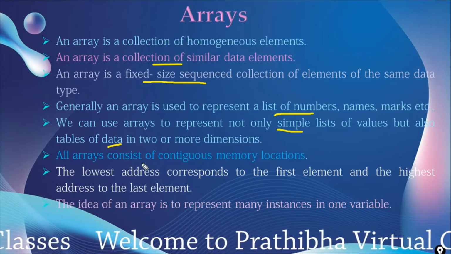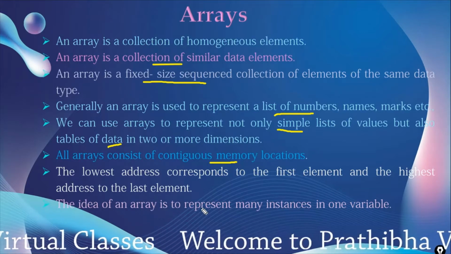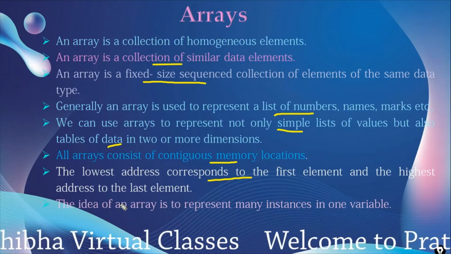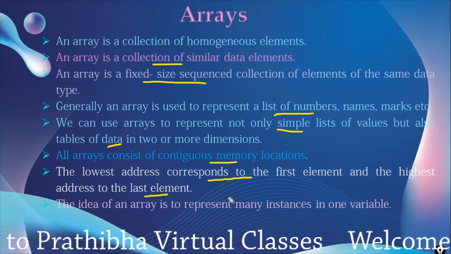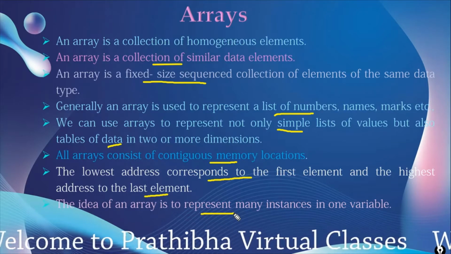An array consists of contiguous memory locations, where the lowest address corresponds to the first element and the highest address corresponds to the last element. The idea of an array is to represent many instances of one variable.